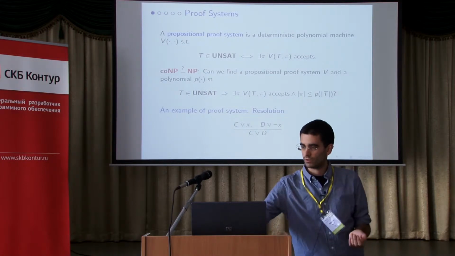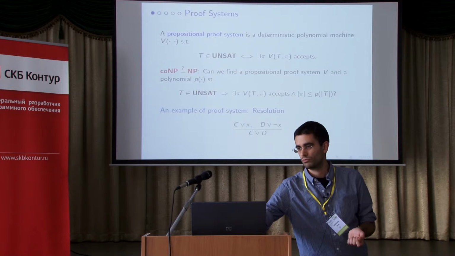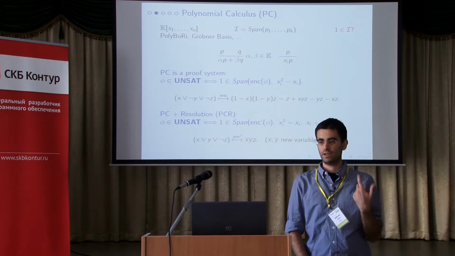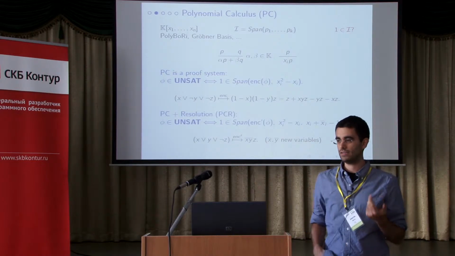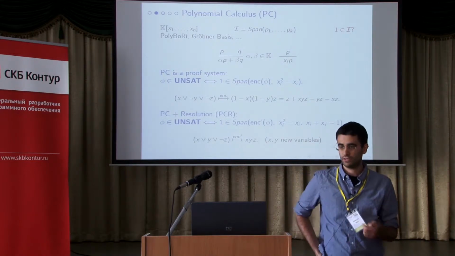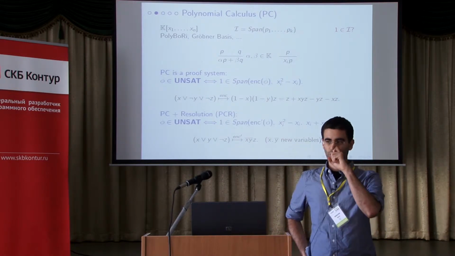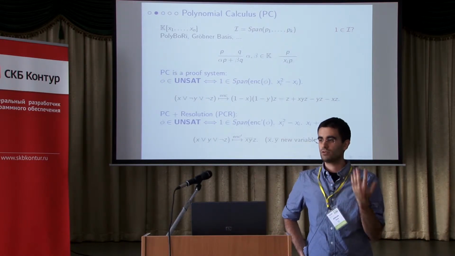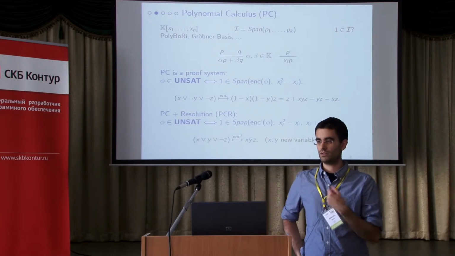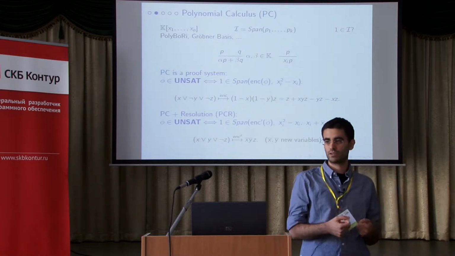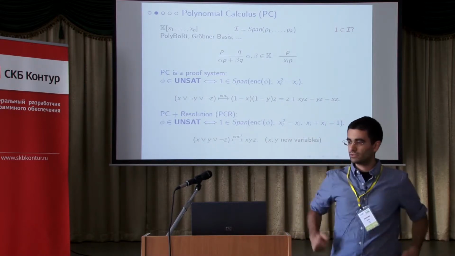Anyway, in this talk, we are not really interested in resolution, but we are interested in polynomials. So we have a polynomial ring, and an ideal in this ring that is generated by some set of polynomials. And we ask ourselves if one is in this ideal or not. As before, we have this set of polynomials, and we can apply some rules that are written over there.